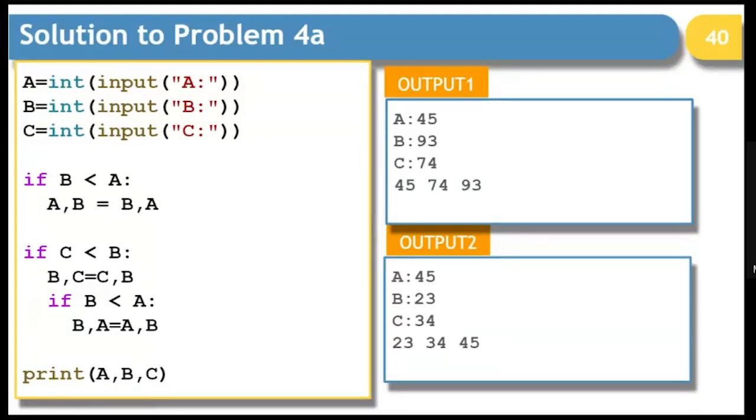To arrange them in order, you just have to simply make use of a, b = b, a. They are put in order. In the next if statement, we are checking it with C. But while rearranging B and C, B should not become smaller than A. If that happens, then A and B have to be rearranged.